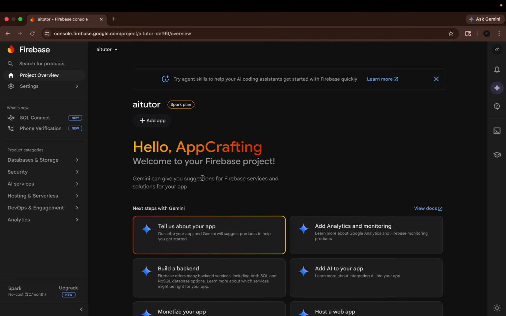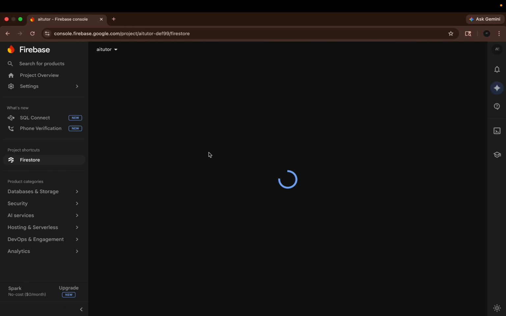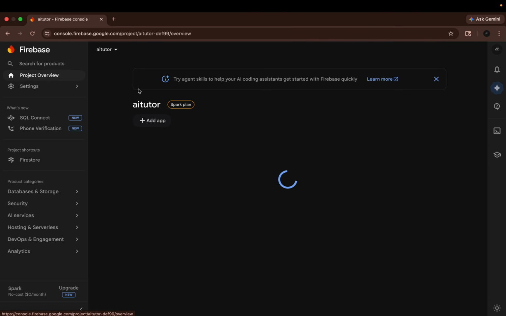Now there is no authentication on this app. We need to directly store data to the Firestore database. Now what I need to do is move to the database and storage, and here you will see the Firestore. Okay, so in the Firestore we are going to store all the data, but first let's connect the app for both iOS and Android devices so that we can upload our data to the Firebase.